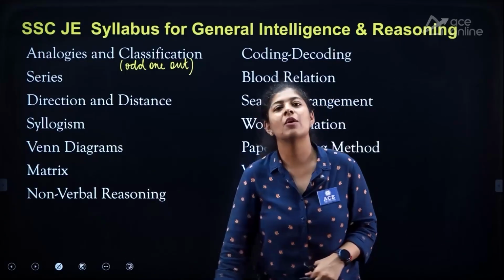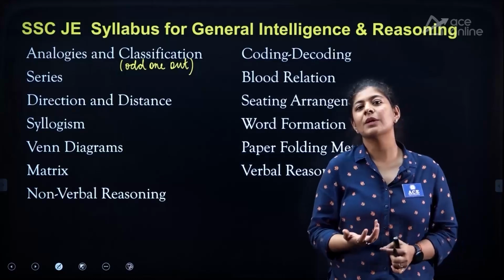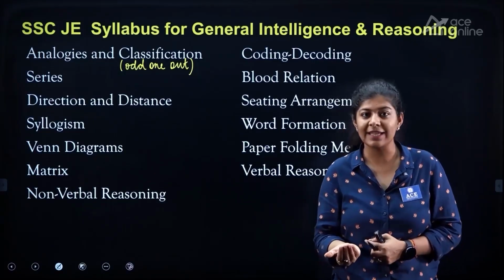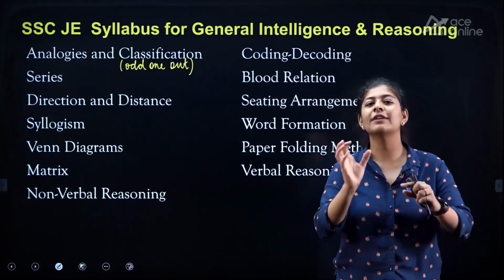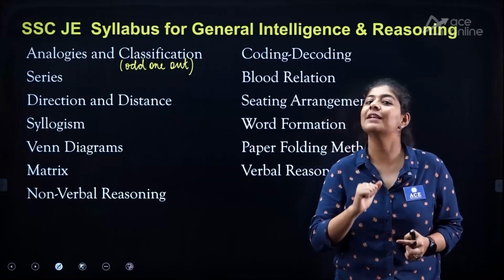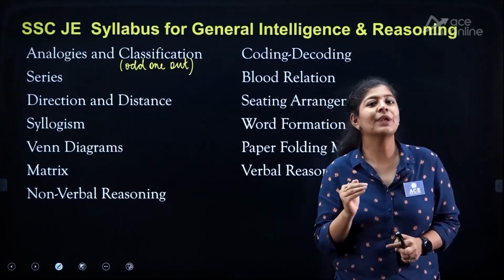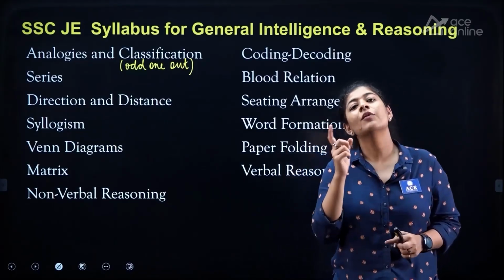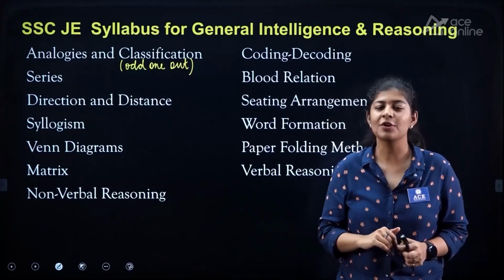The next one is syllogisms. In the syllogisms, we are having a few statements which we need to consider as true, or we can say that for that particular question, that statement is completely true. Now what we need to do is, we are having some conclusions that we need to check whether they are following these particular given statements or not.